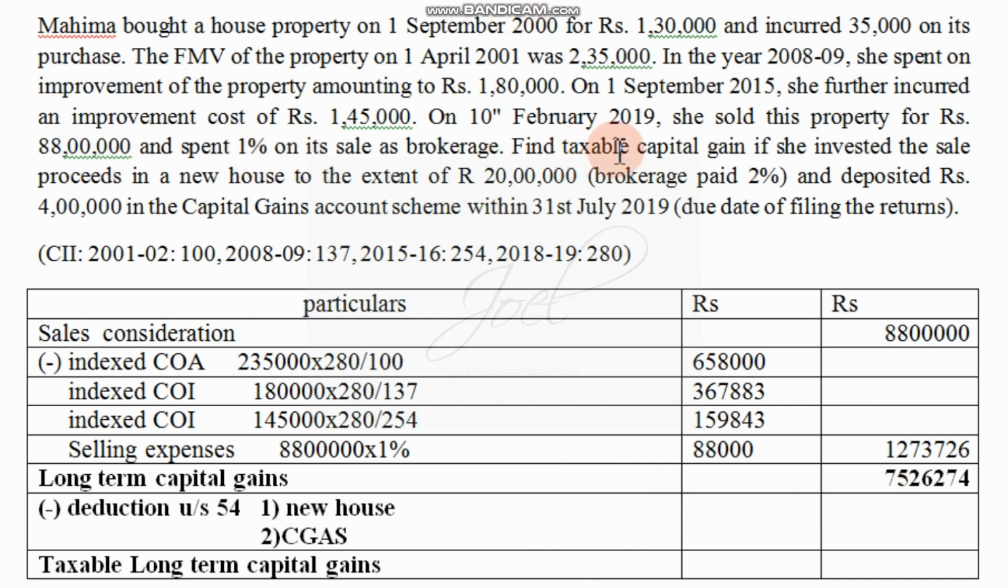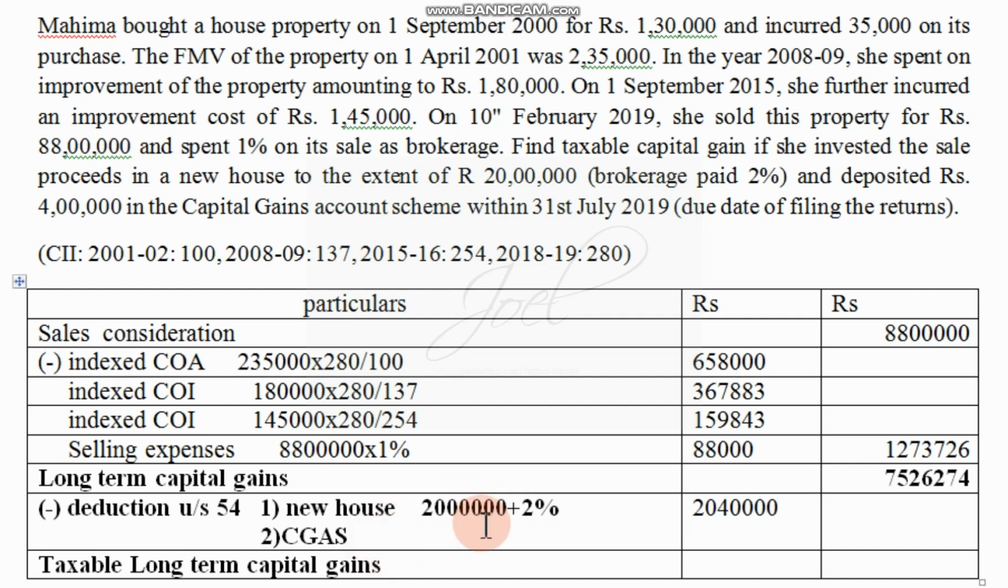There is an investment. He purchased a new house worth rupees 20 lakh. He has spent 20 lakh to purchase a new house. That is not the only expense, there is 2% brokerage also that he had paid. So 2% of 20 lakh we have to consider first. When we add both the things, 2% of 20 lakh will come up to 40,000. So 20 lakh 40,000 will be the amount.